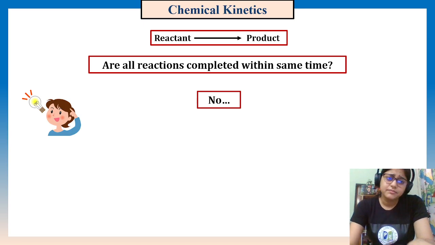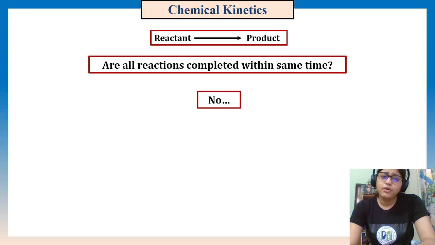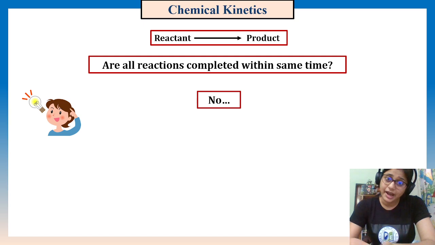But okay, how can we say? We know that is fine, but we should have a method, right? By which we can actually differentiate between reactions, that yes, this one is completed in less time, and this one is completed in more time. How can we monitor that? Okay, you got an idea, I guess.